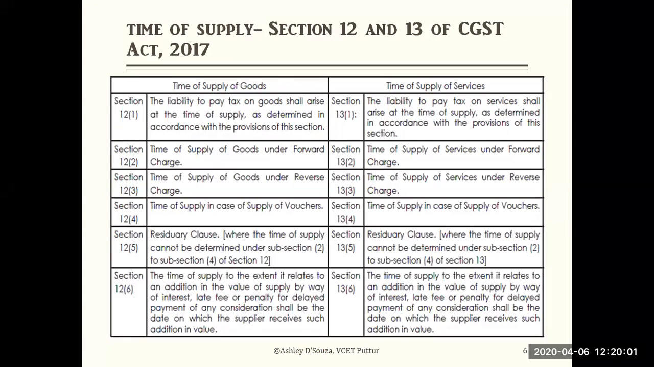Okay, goods and services. Section 12, subsections 1, 2, 3, 4, 5, 6 are all goods related. You are finding out the time of supply with respect to goods. Section 13, subsections 1, 2, 3, 4, 5, 6 are all related to the time of supply of services. Look at the first one, section 12, subsection 1.